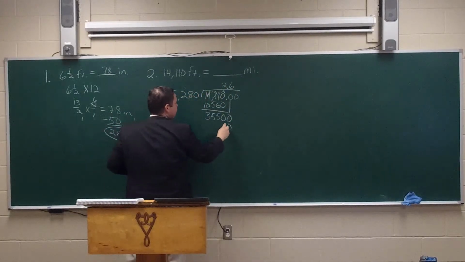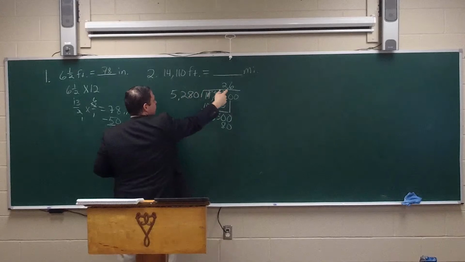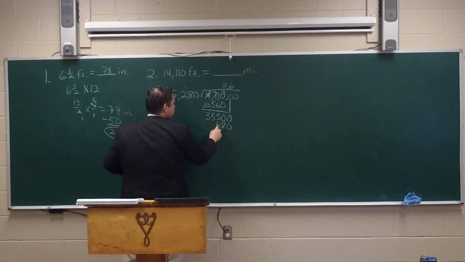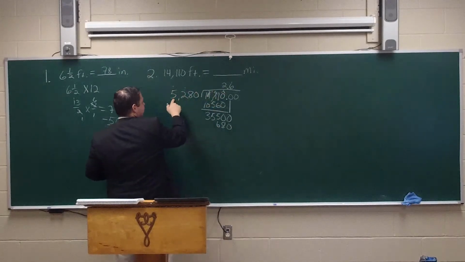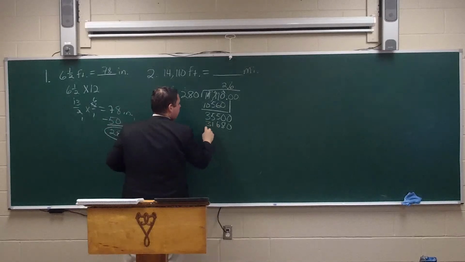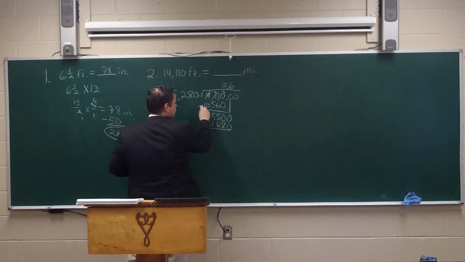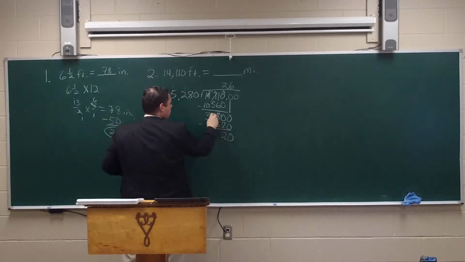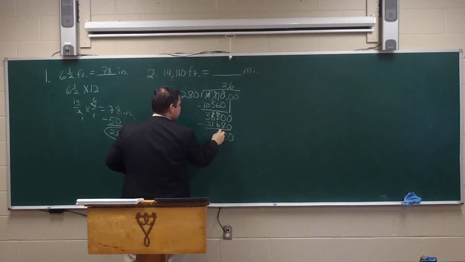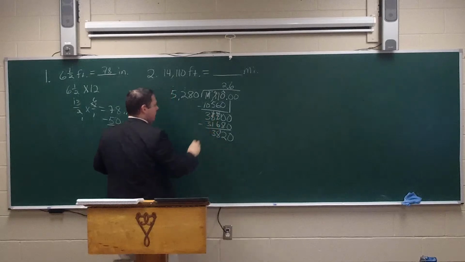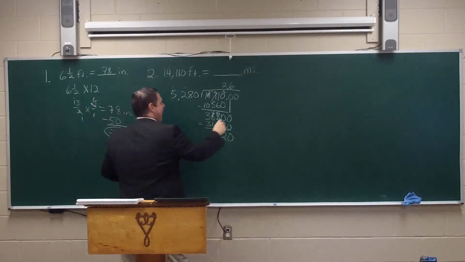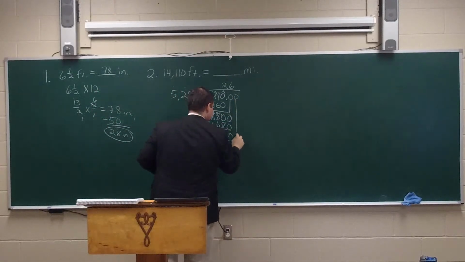6 times 8 is 48, carry your 4. 6 times 2 is 12, plus 4 is 16, carry your 1. 6 times 5 is 30, plus 1 is 31. Now subtract these. 0. We're going to borrow. 10 minus 8 is 2. We're going to borrow. 14 minus 6 is 8. 4 minus 1 is 3. We're done there. Now let's bring down one more 0.